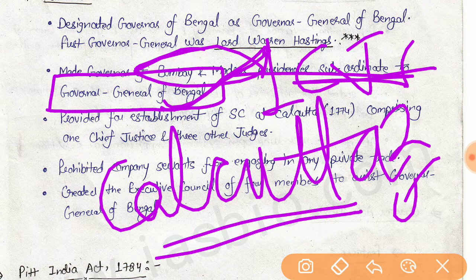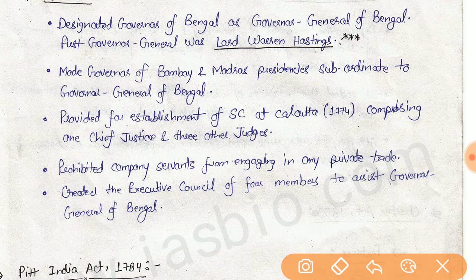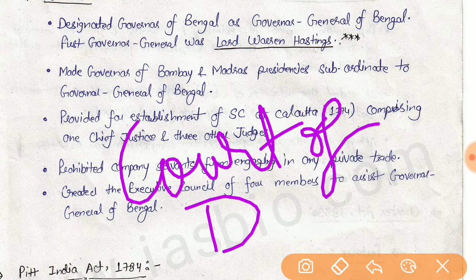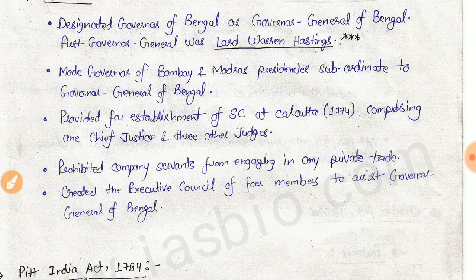And the East India Company was required to form a court of directors for reporting its revenue, civil and military affairs to the British government, and this strengthened the control of the British government over the company's affairs in India. So what was the significance of this first act?